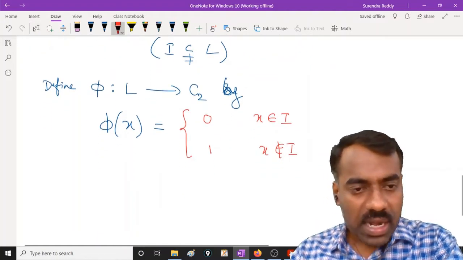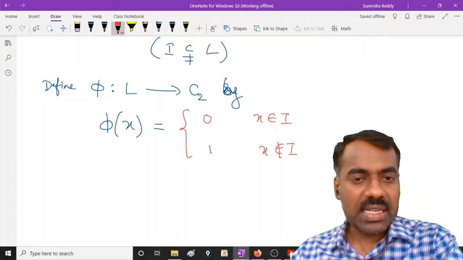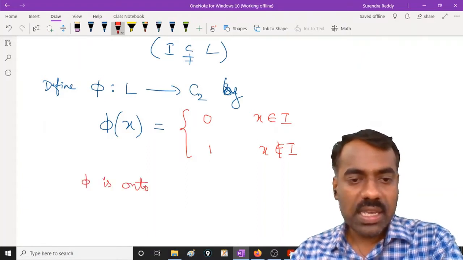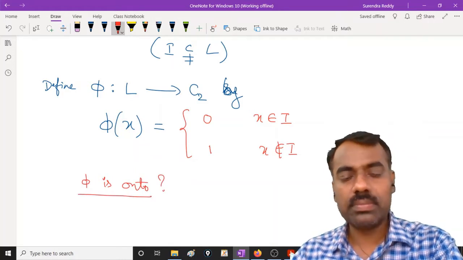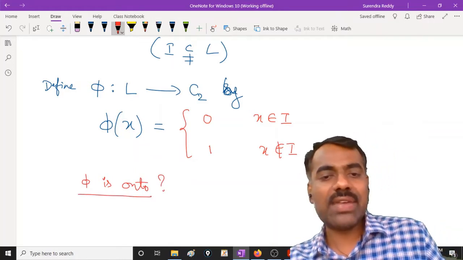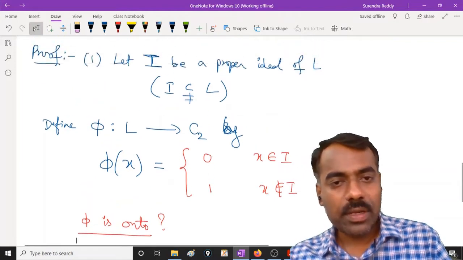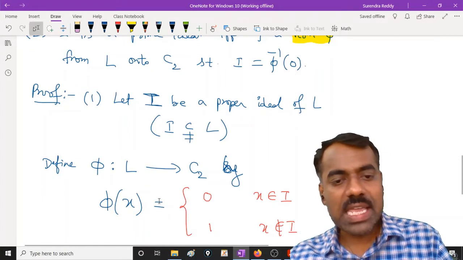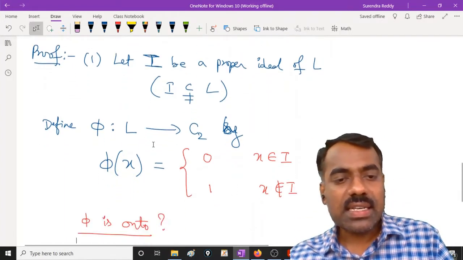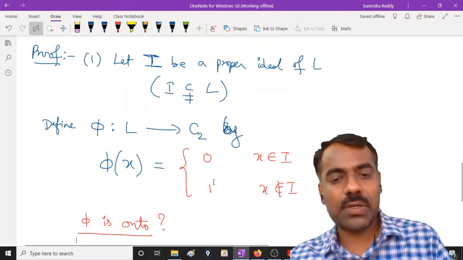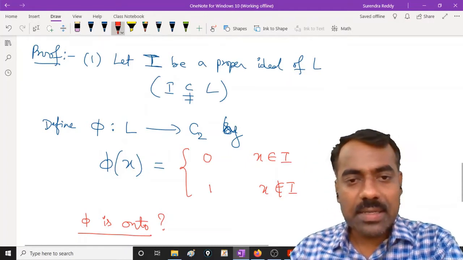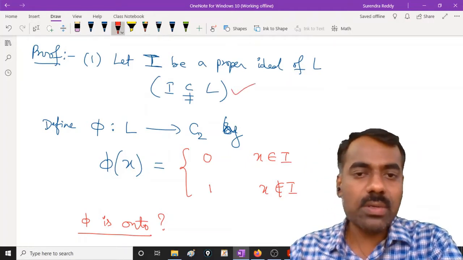Okay. Now after defining this, can somebody tell me why phi is onto? That means why phi will take 0 as well as 1? Whenever x is in I, definitely phi of x is 0. And what is the guarantee that phi of x is equal to 1 for some x? Because I is a proper ideal. This we have to use.